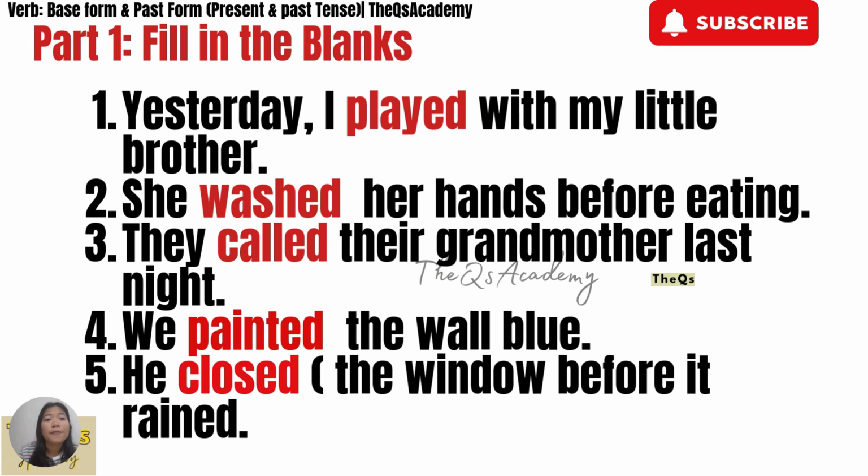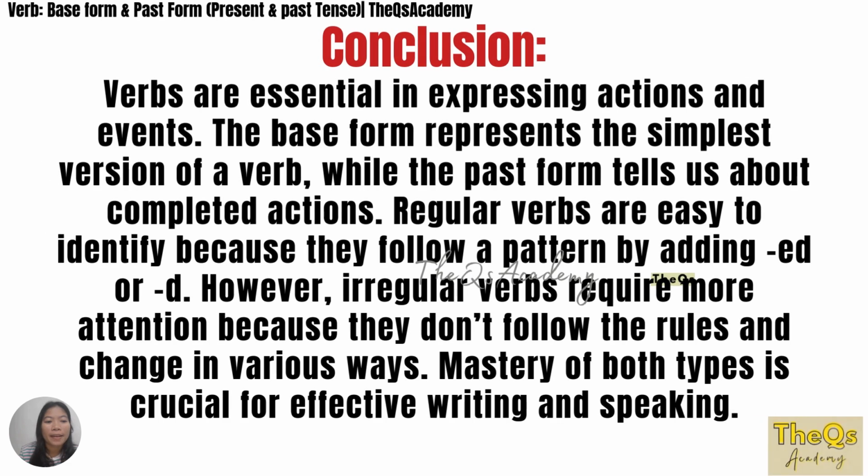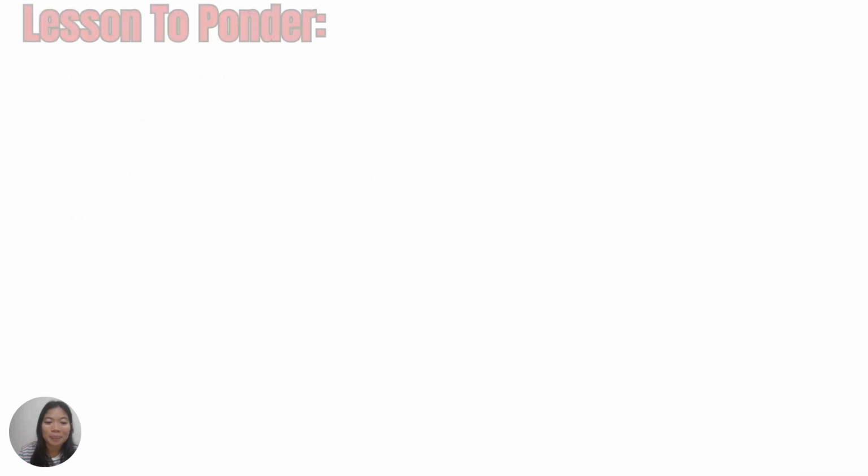So again, verb in English and in Tagalog, pandiwa. Verbs are essential in expressing actions and events. The base form represents the simplest version of a verb, while the past form tells us about completed actions. Regular verbs are easy to identify because they follow a pattern by adding ed or d. However, irregular verbs require more attention because they do not follow the rules and change in various ways. Mastery of both types is crucial for effective writing and speaking.